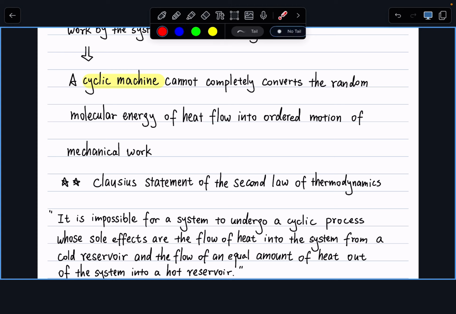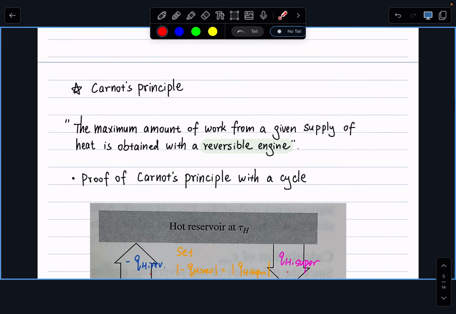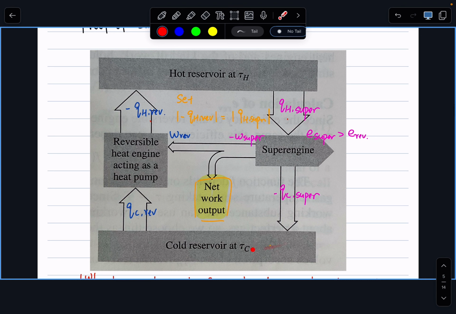When we say a cyclic machine, now that's the cycle we just defined with a reversible cycle and a super engine. "Cannot completely convert the random molecular energy of heat flow into ordered motion of mechanical work." Now, in the cyclic machine we just set up, the only thing that's happening in the cycle is the flow of heat.